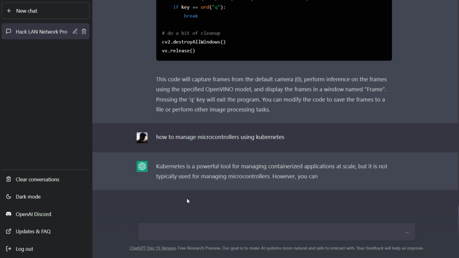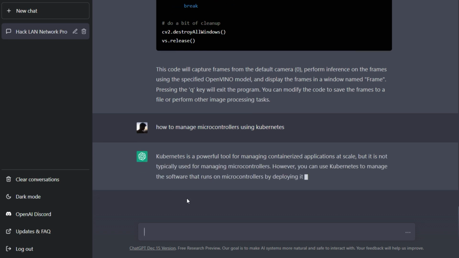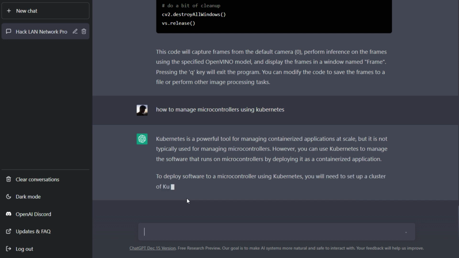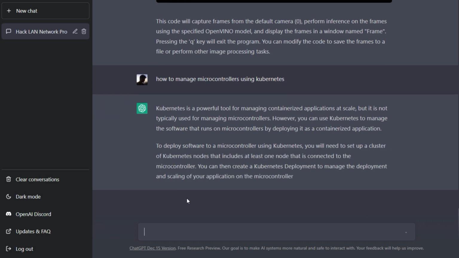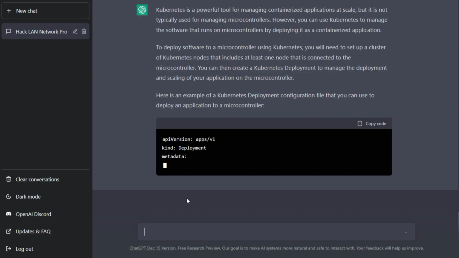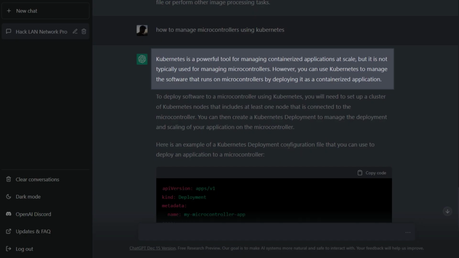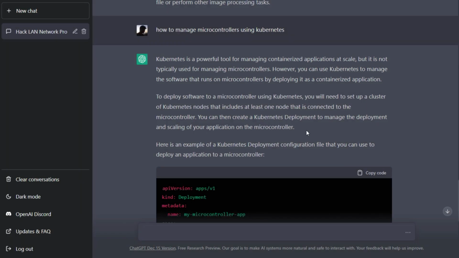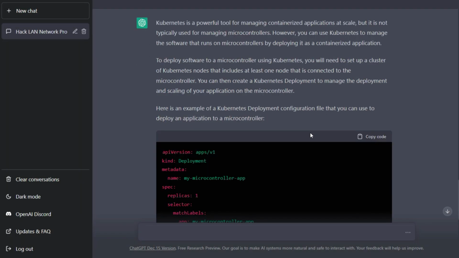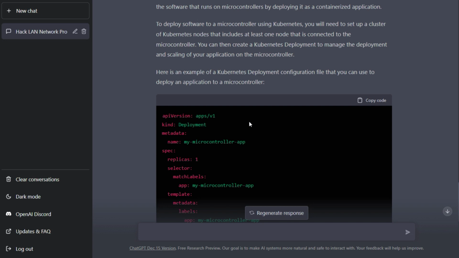A microcontroller is a very small chip which will have very little memory, in terms of 1 or 2 MB, but Kubernetes, even the smallest distribution K3s, comes to 100 MB for sure. ChatGPT says Kubernetes is a powerful tool for managing containerized applications, but it is not typically used for managing microcontrollers. However, you can use Kubernetes to manage the software by deploying it as a containerized application. According to my knowledge, to deploy an application on the microcontroller, a Kubernetes distribution has to run on that microcontroller.